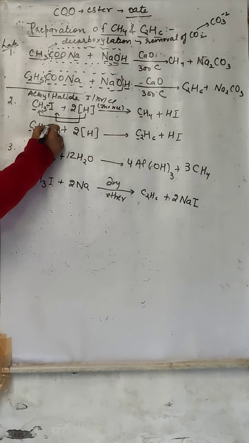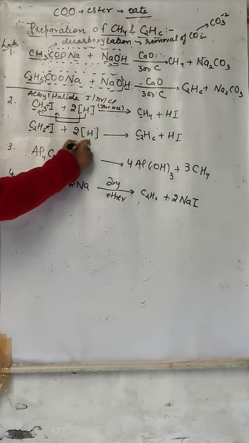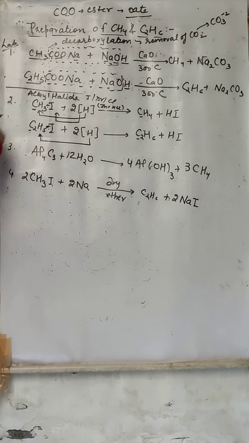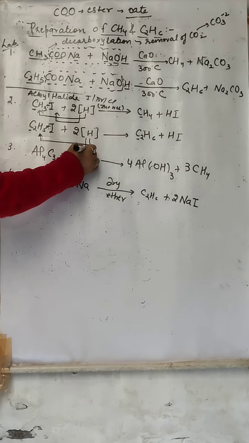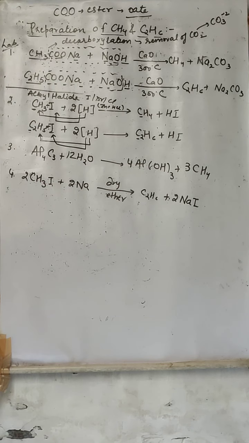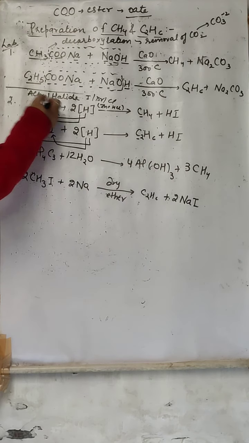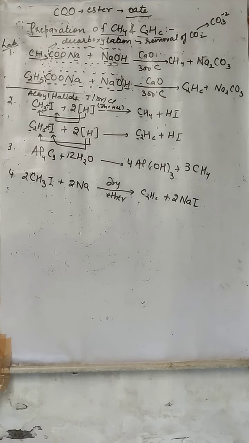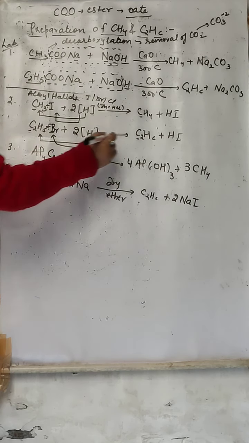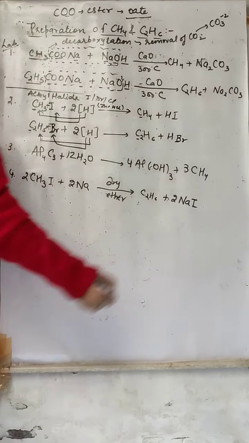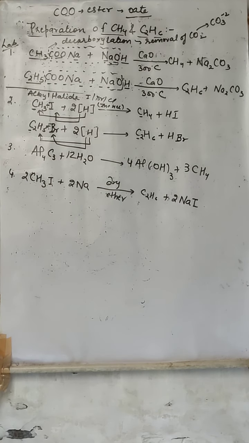Similarly here, this bond is going to break. One H is going to react with C2H5, forming C2H6, and one H is going to react with I, forming HI. In place of CH3I, we can use CH3Br. In place of C2H5I, we can use C2H5Br. If we use Br, it is going to form C2H6 and here they are going to form HBr. Right? These are the methods which we can use for preparing both methane and ethane.